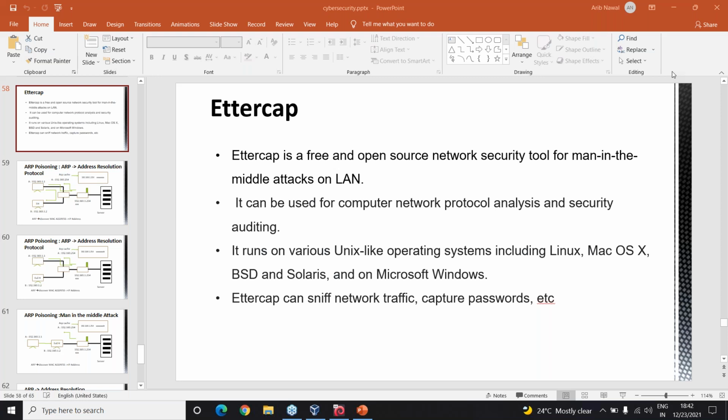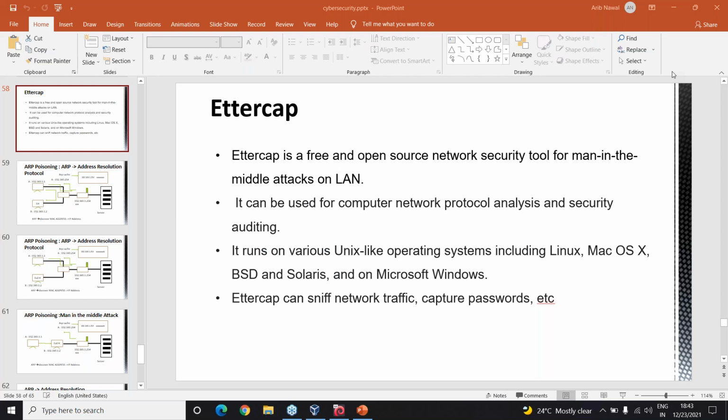It can run on various Unix-based operating systems like Linux, Mac OS, Solaris, Windows. EtherCap can sniff network traffic. It can capture passwords as well. So we'll see its practical use of what this EtherCap does. And then in the next slide, we'll see a little bit about this concept of ARP poisoning. There is something called ARP poisoning or ARP spoofing.